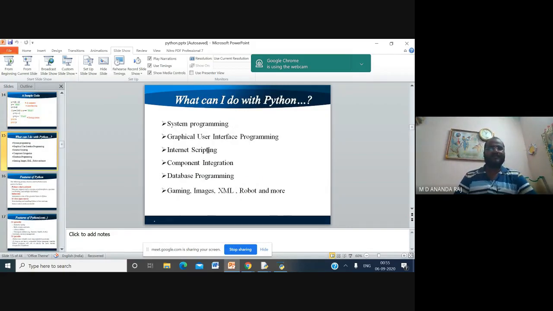So what can I do with Python? We can do system programming, graphical user interface, internet scripting, component integration, database programming, gaming, images, XML, robot, and more.